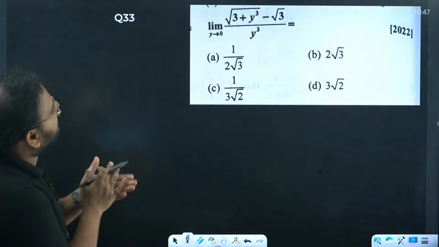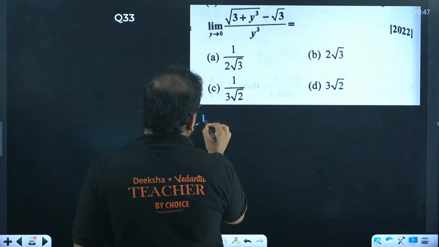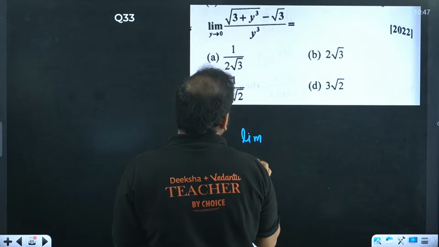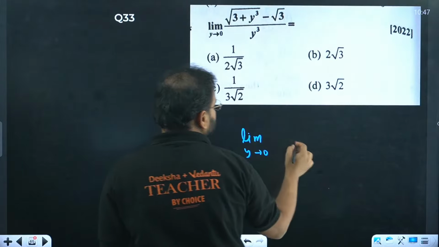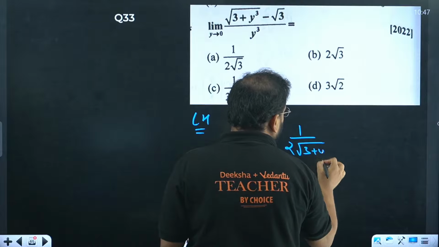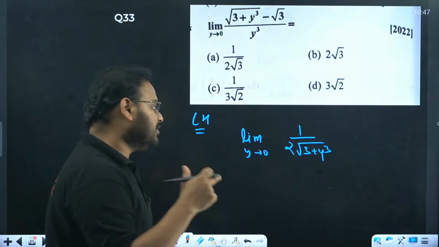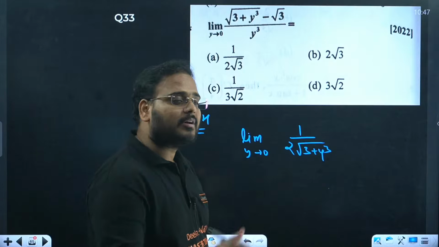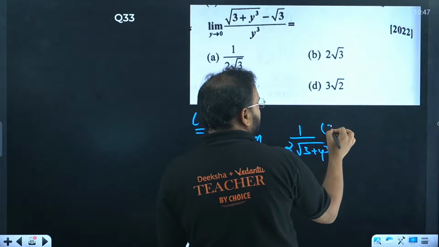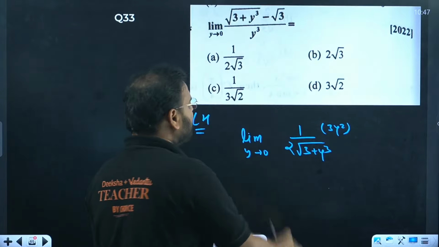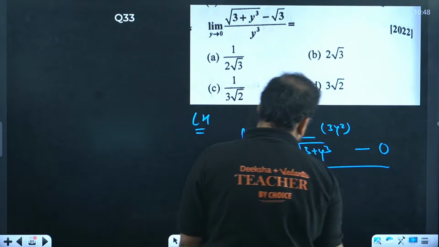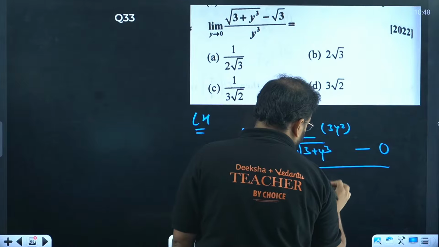Okay, this question, guys, same thing, we can apply the L'Hôpital rule over here also. So you'll apply the root derivative, so limit will remain first of all same, y tends to 0. Differentiate this first root in the numerator, you get what? 1 by 2, as I mentioned. Same root will come over here, so 3 plus y cube. Is it over? No, we got to differentiate it one more time. For what? Your chain rule. You get 3y derivative. 3 is going to be 0. Derivative of y cube is what? 3y square. Derivative of root 3, that's 0. Y cube again, 3y square.